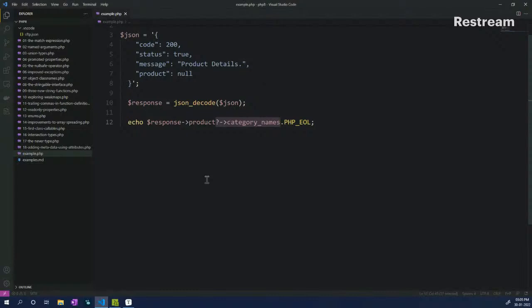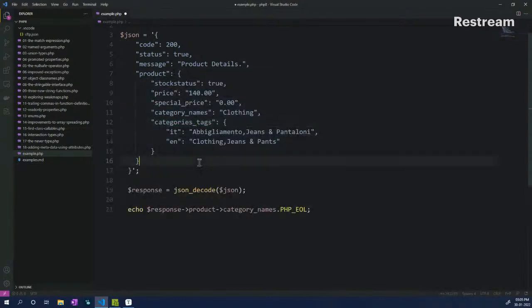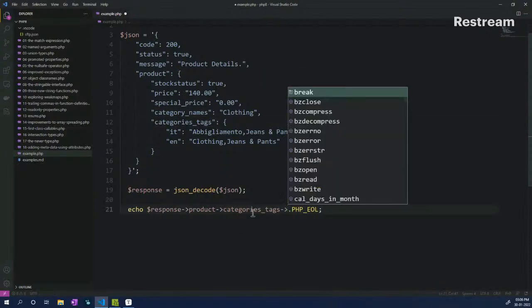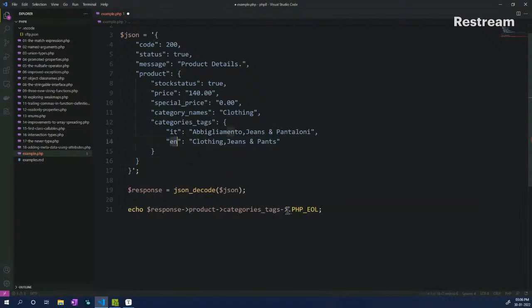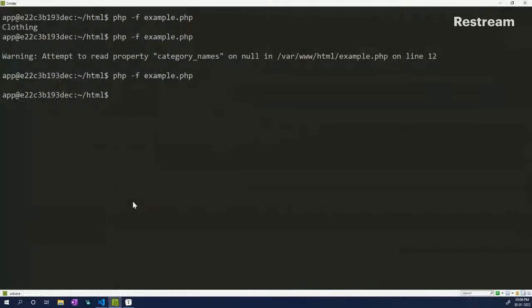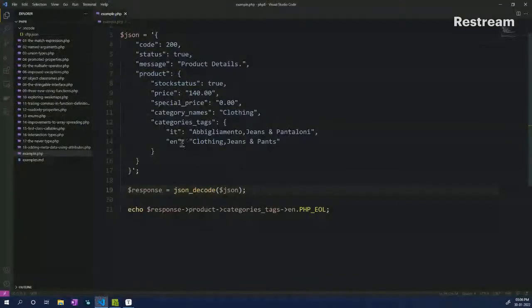We also have libraries right now which actually help us get the value, doing several types of checks. But this in PHP 8 will actually help a lot, trying to reduce the amount of code that we normally write. So we can also have it in a chaining process as well. So let's say I change it to category tags and then pointing to, let's say, en. Okay, save that, and if I do this, I get clothing, jeans, and pants, which is there.